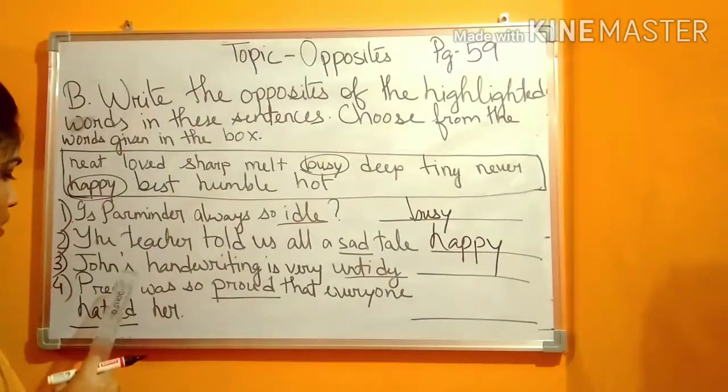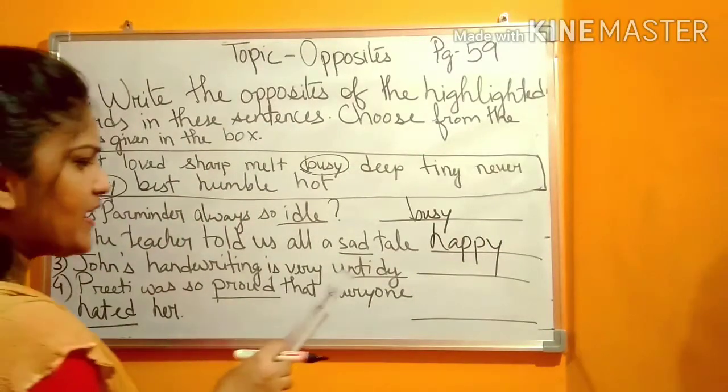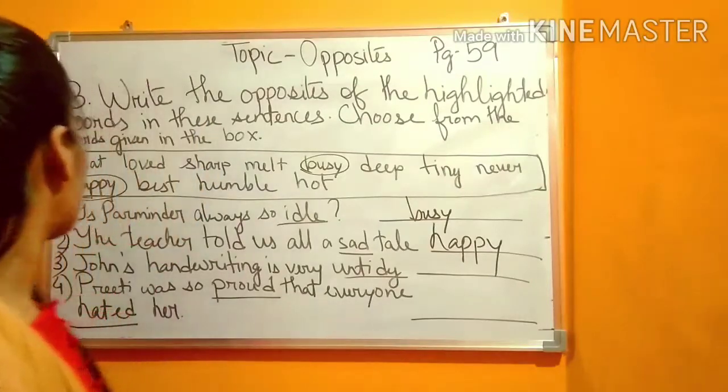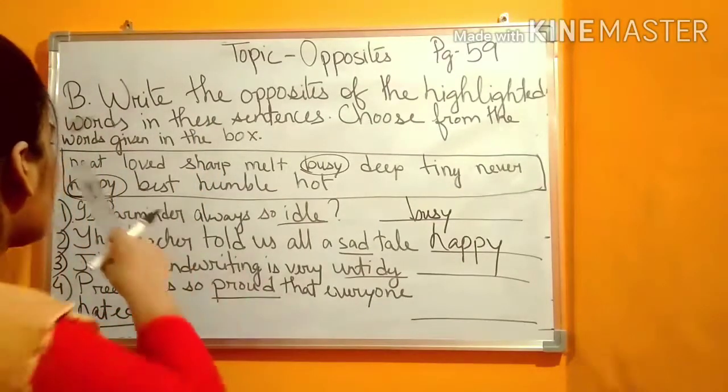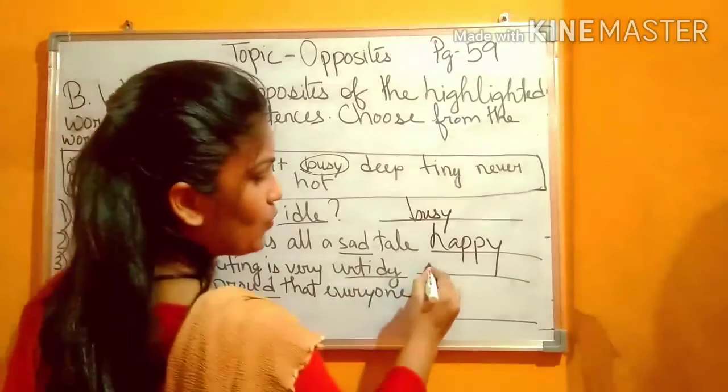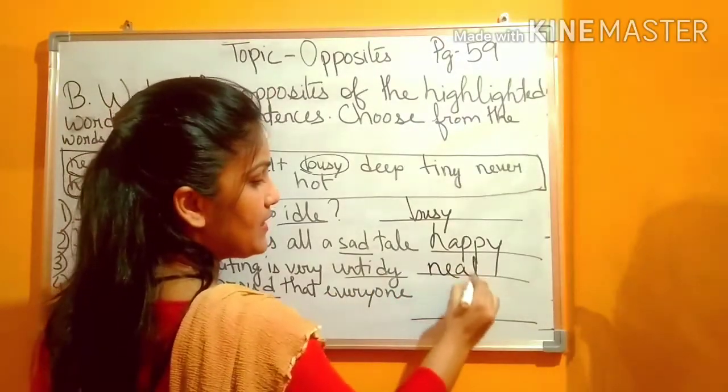Next, number 3. John's handwriting is very untidy. Untidy means what? Very dirty. So, what will be the opposite of this word? Neat. Neat and clean. Yes? So, the word will be neat.